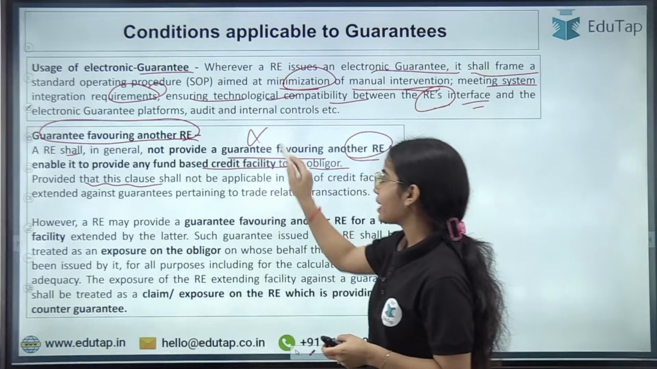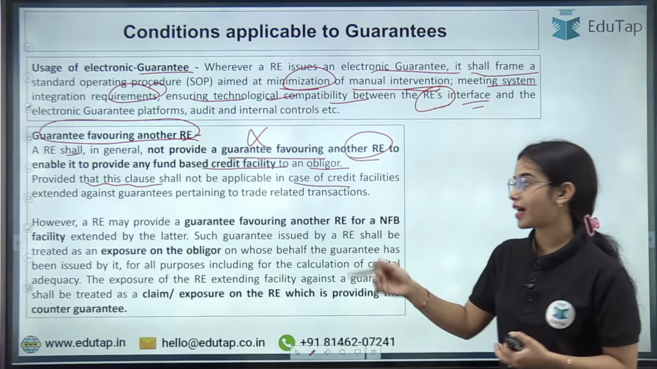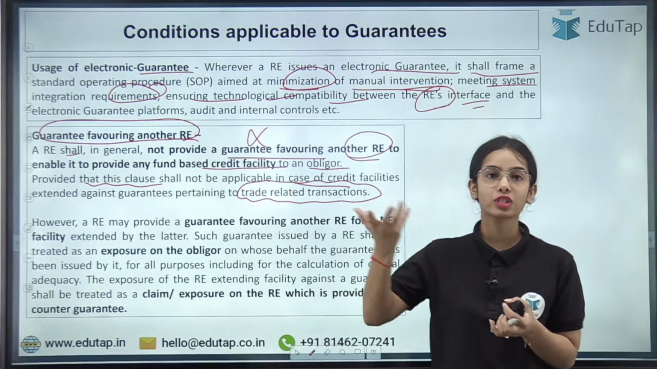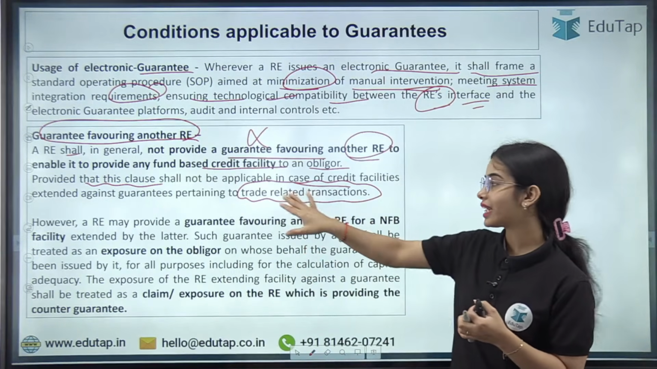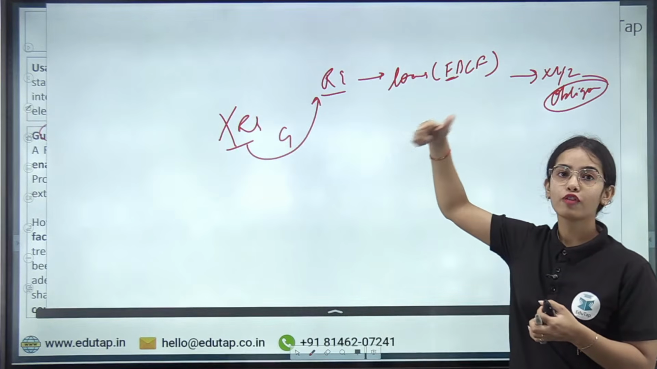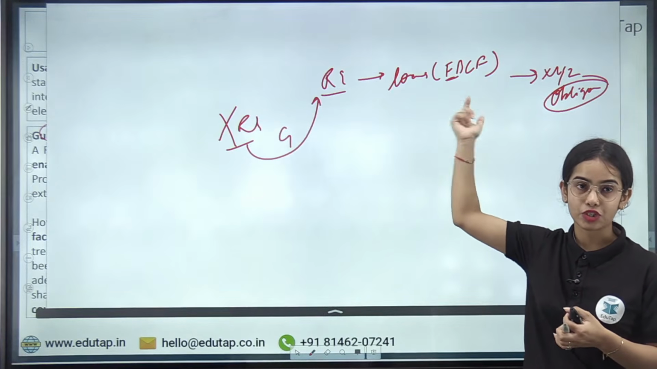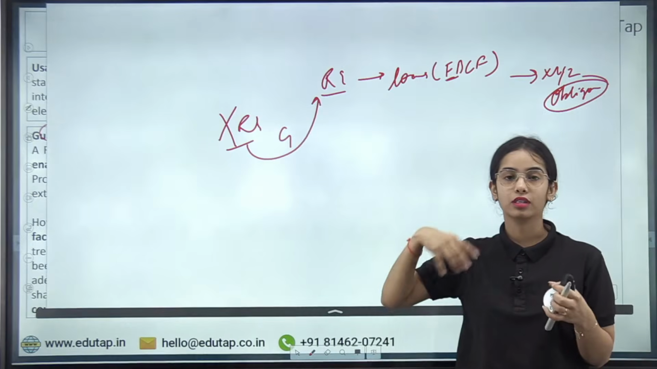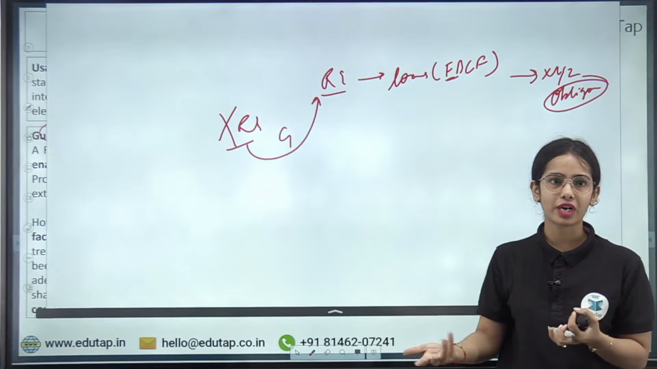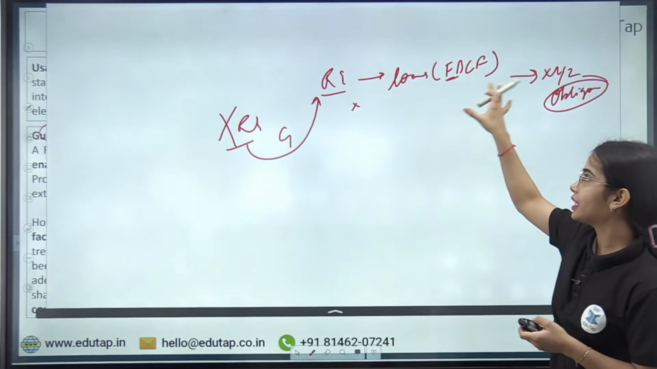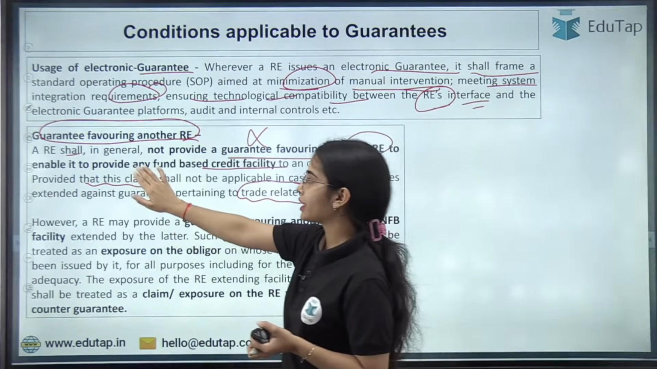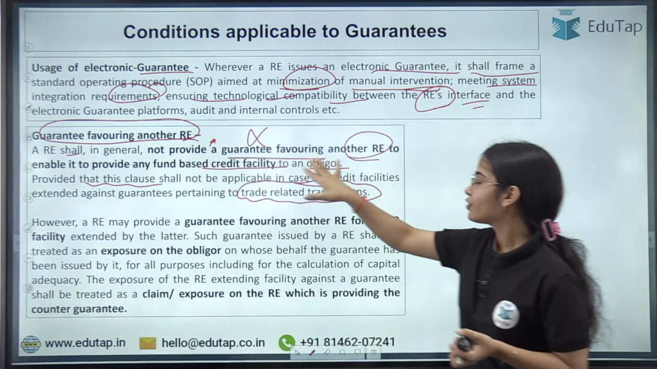So no guarantee should be provided in this case, provided that this clause will not be applicable in case of the credit facility that is provided for the trade related transactions, because we have to boost the exports from our country. So for the trade related transactions, the guarantee can be provided by the regulated entity to another regulated entity for the loans that are provided for the trade related transactions. But for any other type of loan, for any home loan or car loan, for these kind of transactions, the regulated entity should not provide the fund based credit facility.